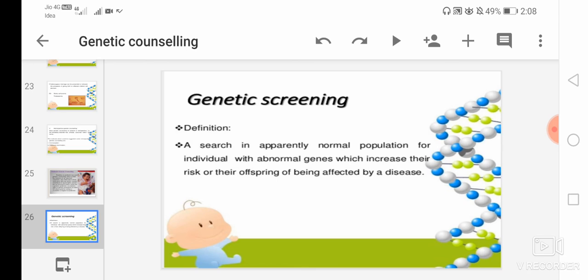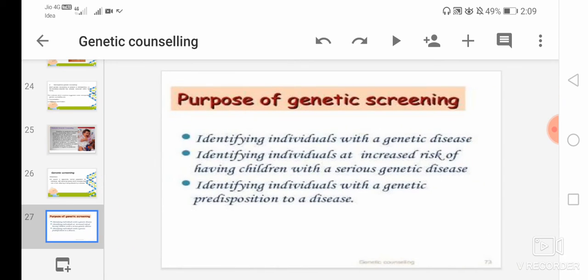The main aim of such a screening program is to identify people with genetic disorders for early detection and treatment. Some of the purposes of genetic screening are to identify an individual with a genetic disease, to identify individuals at increased risk of having children with a serious genetic problem, and to identify individuals with a genetic predisposition to a disease. So these are the purposes of genetic screening.